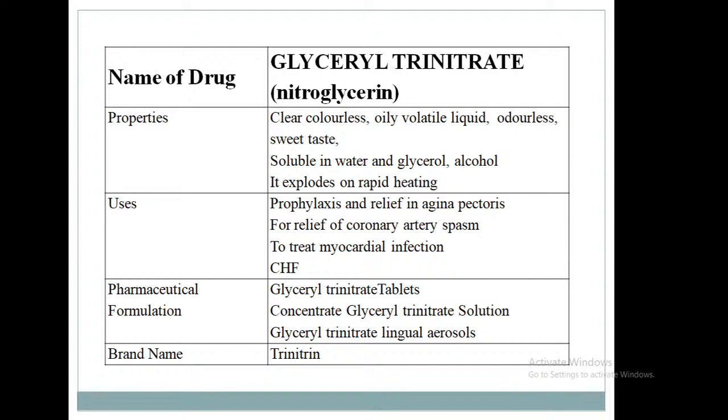Uses: it is used for the prophylaxis and relief of angina pectoris. It is used for relief of coronary artery spasm. It is used to treat myocardial infarction. Also, it is used in congestive heart failure. Pharmaceutical formulation: glyceryl trinitrate tablets, concentrated glyceryl trinitrate solution, glyceryl trinitrate lingual aerosols, brand name Trinitrine.